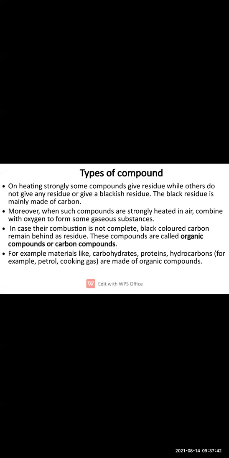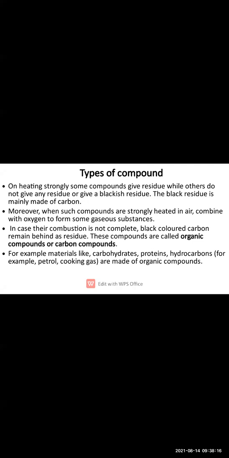Now, the compounds are classified into two types, that is organic compounds and inorganic compounds. The substances which turn completely black in color and keep behind a residue are called organic compounds, or carbon compounds.